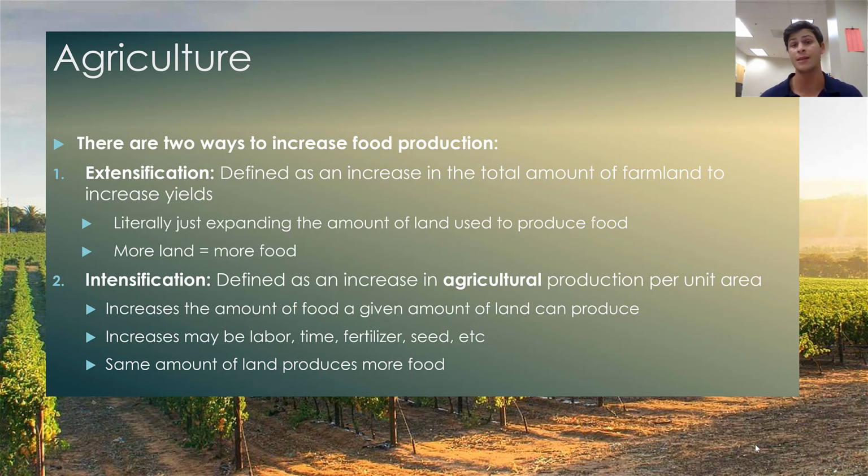Increases in the inputs into that land can be things like labor, so we are working harder to get that land to produce more food. We are adding time, so we're spending more time trying to grow food in that area. We are adding inputs such as fertilizer, things like nitrogen and phosphorus, to bolster that soil's capacity to produce more food, as well as using more seed, etc. Anytime we are increasing the inputs per unit land to keep the amount of land constant and increase our yields in agriculture, that is going to be intensification. Whenever we are just simply increasing the amount of land that we have to grow more food, that is extensification.